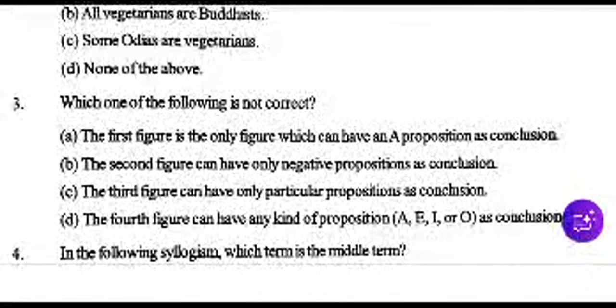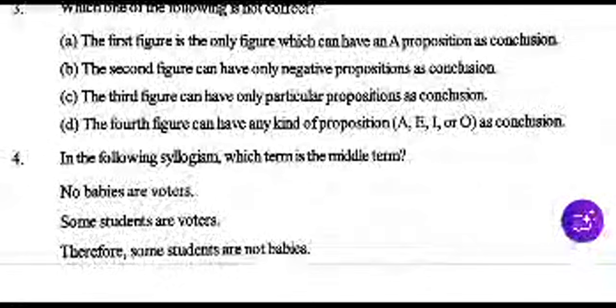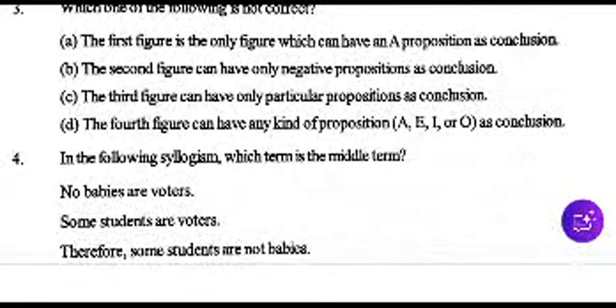It means three are correct, and one is not correct. Right option is D. The fourth figure can have any kind of proposition, A, E, I, or O as conclusion. You match your answer with this answer.